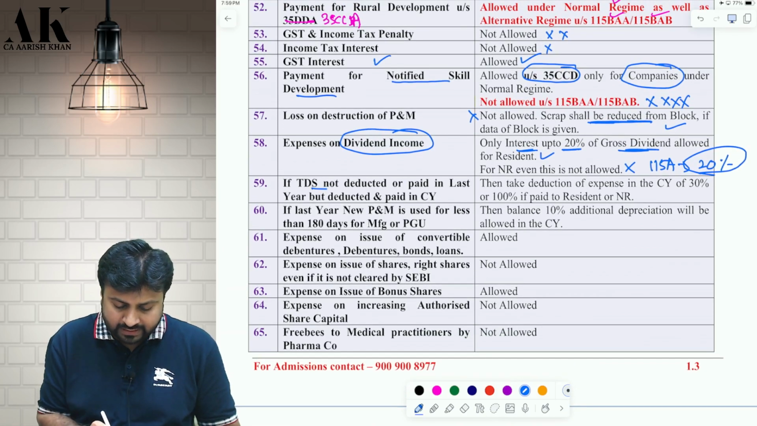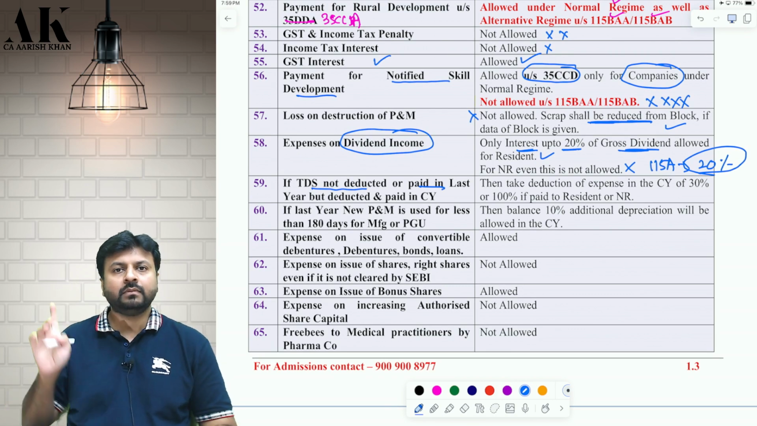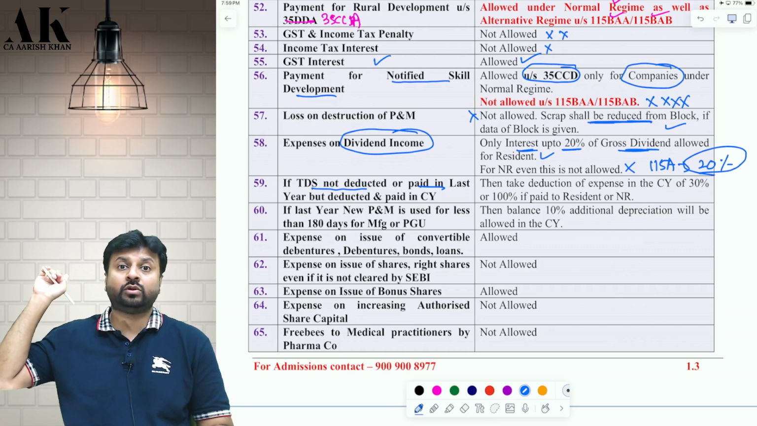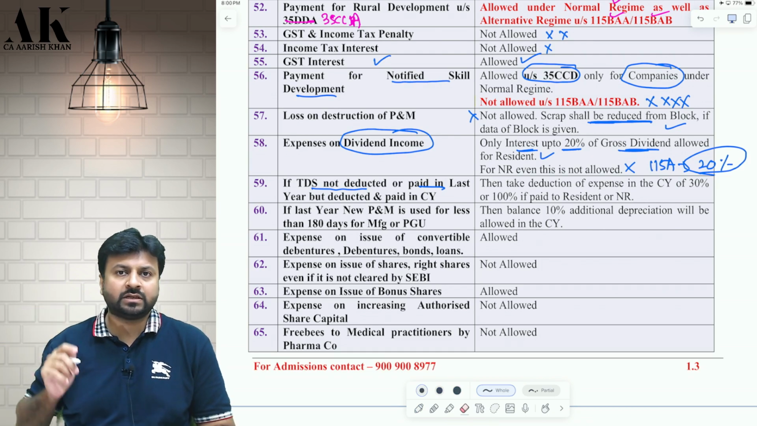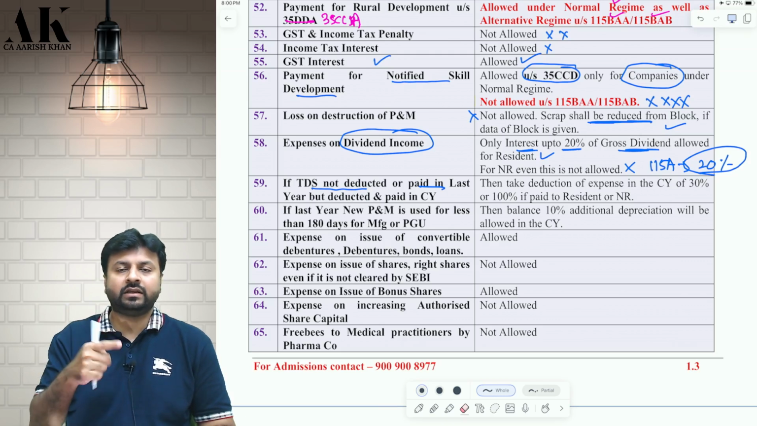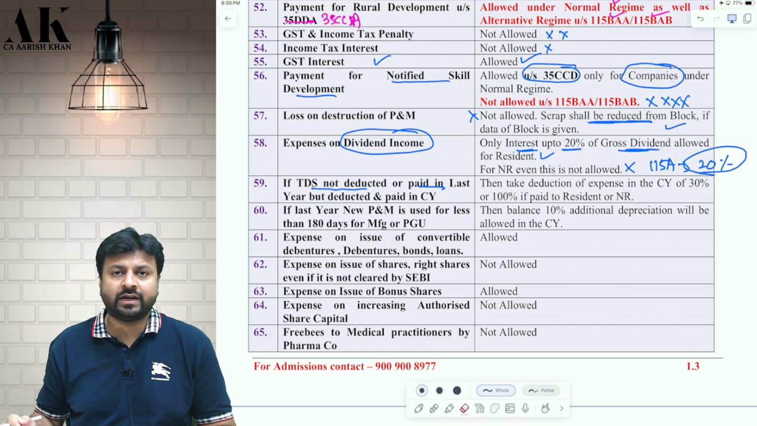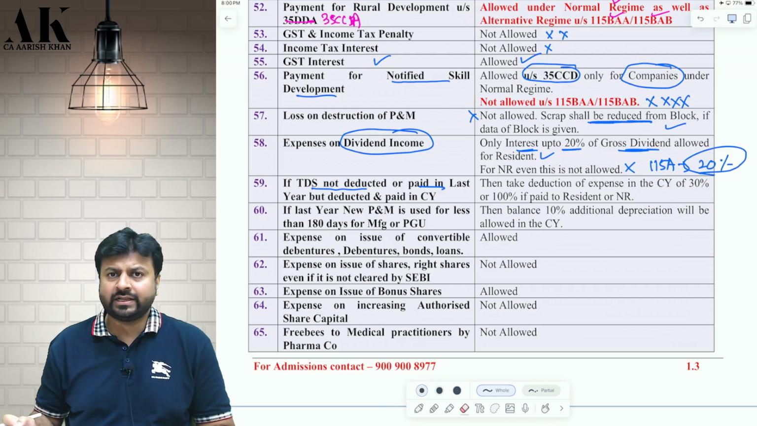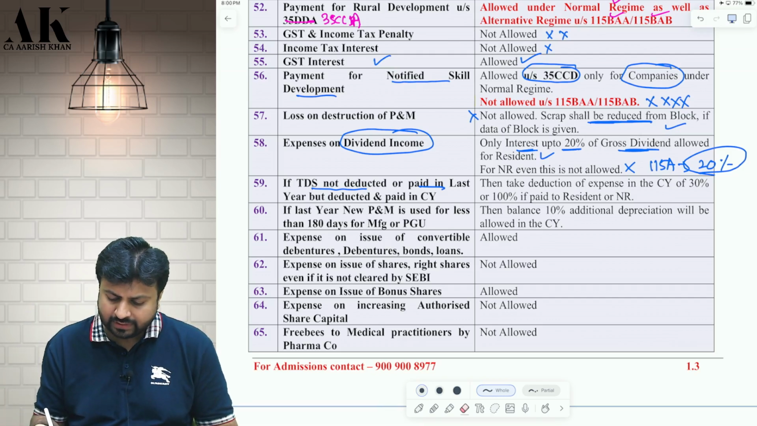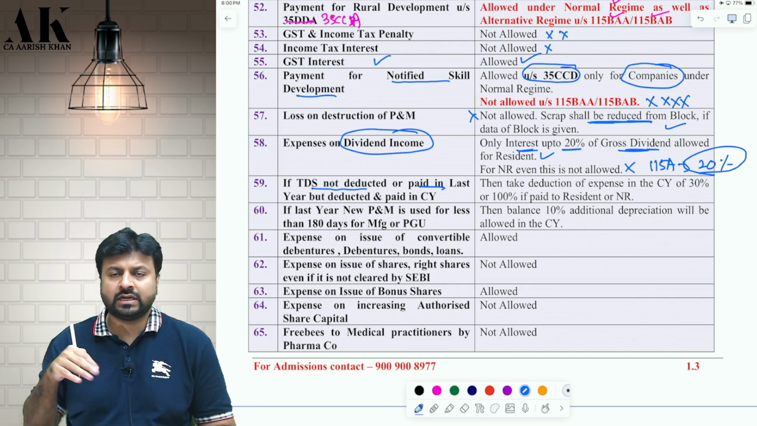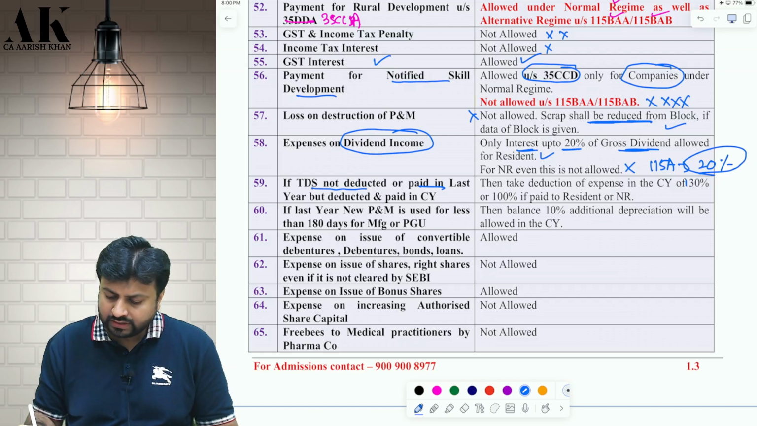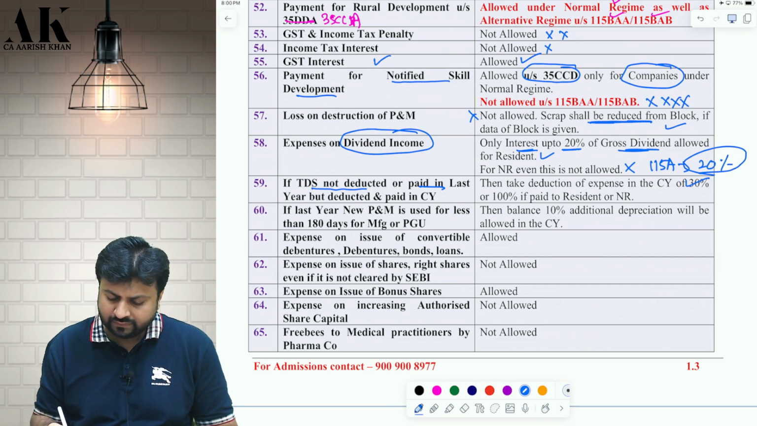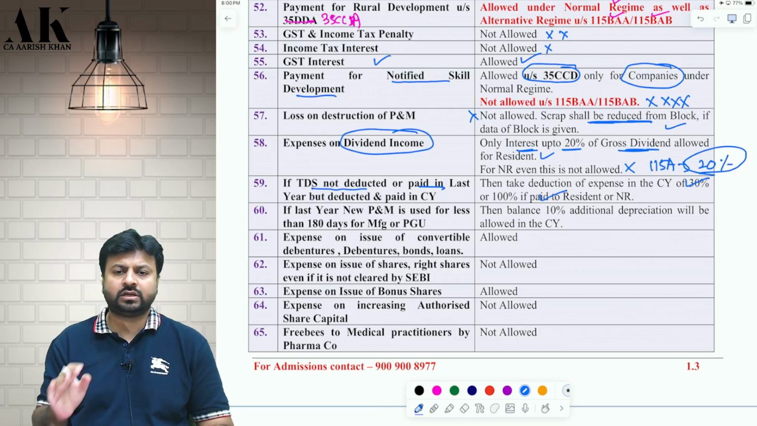Now, suppose TDS was not deducted or paid in the last year, that is 2022-23. In the last year, the expenditure would have been disallowed, correct? But in the current year, if you have deducted and paid that TDS, then the expenditure which got disallowed last year, should you get the deduction in the current year? Obviously, yes. In the current year, you are rectifying your mistake. If the other person is a resident, you can claim 30% deduction. If the other person is non-resident, you can claim 100% deduction. I hope it is clear to all of you.